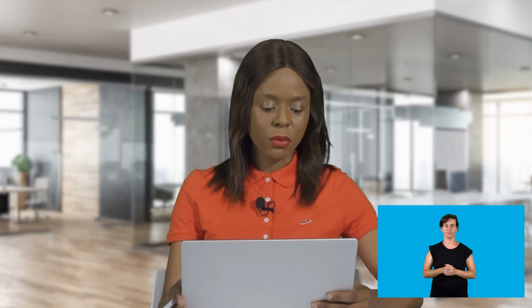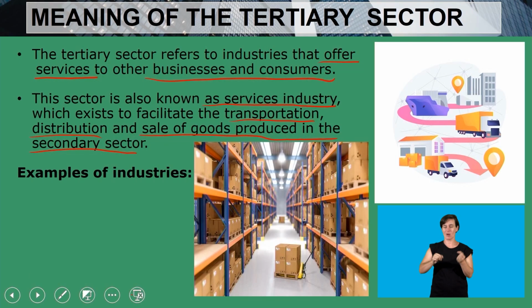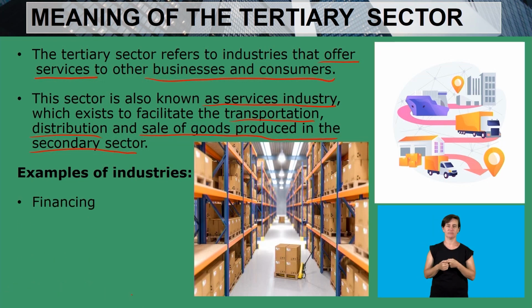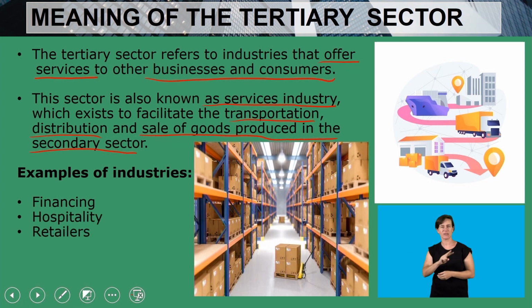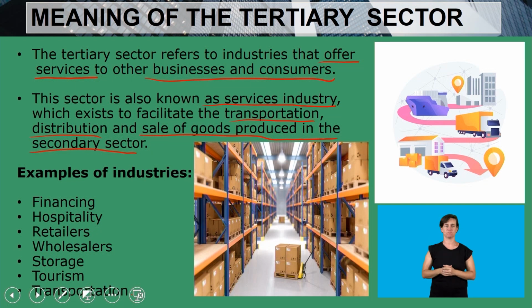Here are the examples of industries that are found under the tertiary sector. We have financing. It deals with the savers. You don't have a tangible asset that you come out with after getting that particular service. Hence, we are saying financing falls under the tertiary sector because they deal with savers rather than a product itself. Then we have hospitality, retailers, wholesalers, storage, and also tourism, and lastly we have our transportation.